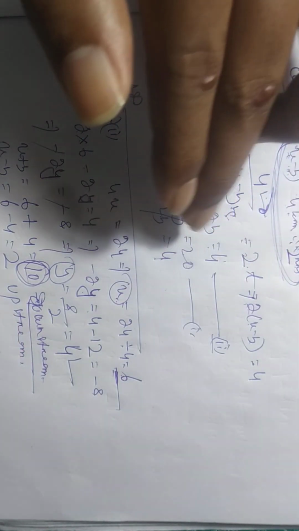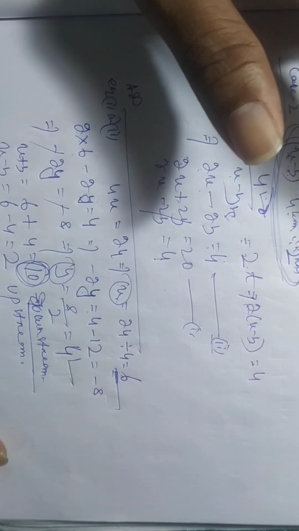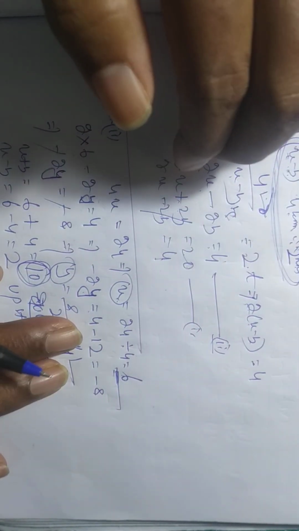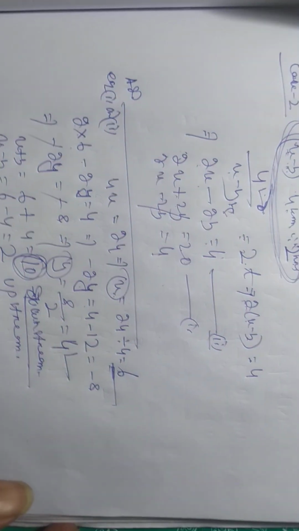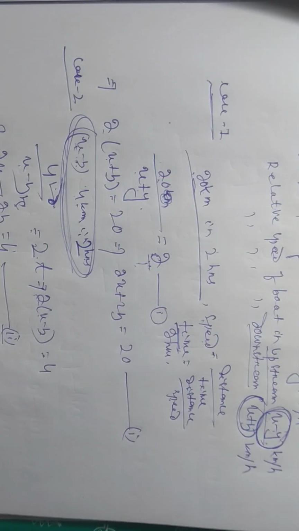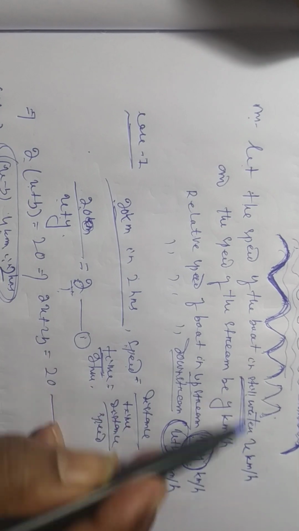Now, what is the question given? The speed of the boat in still water. What have we taken as x? Still water is x.